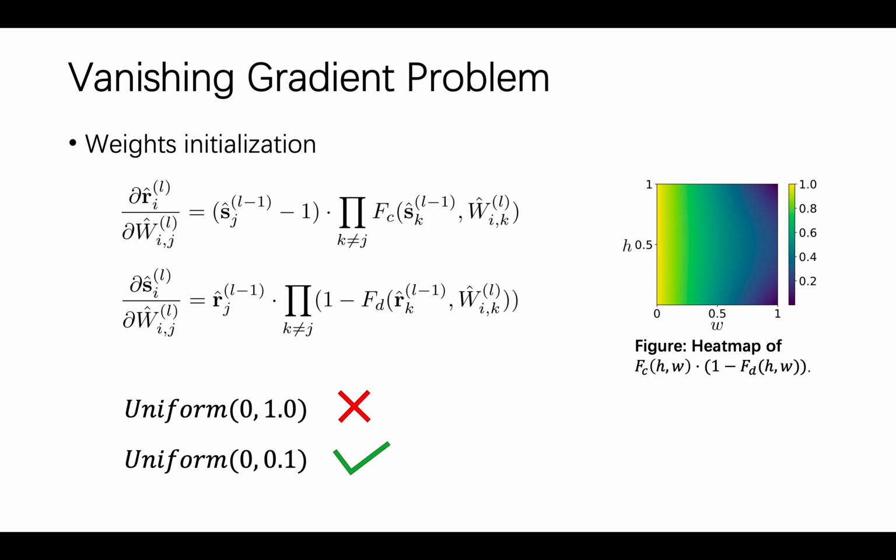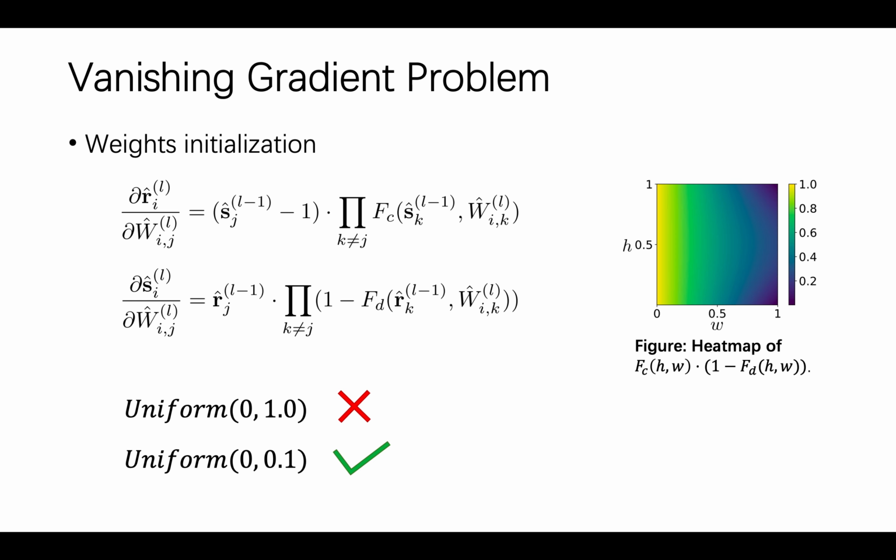The other reason for the vanishing gradient problem can be found by analyzing the partial derivative of each neuron with respect to its directly connected weights. We can see in the heat map that only when W is close to 0, the Fc times 1 minus Fd is close to 1.